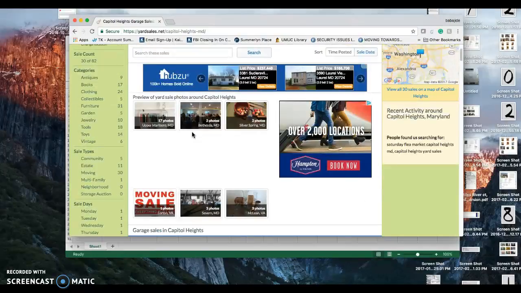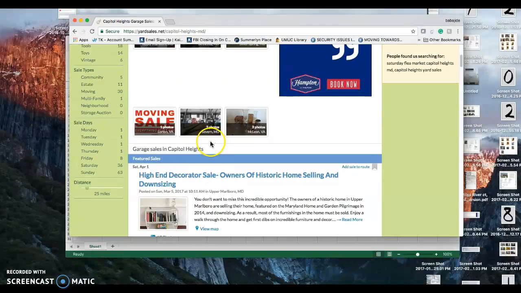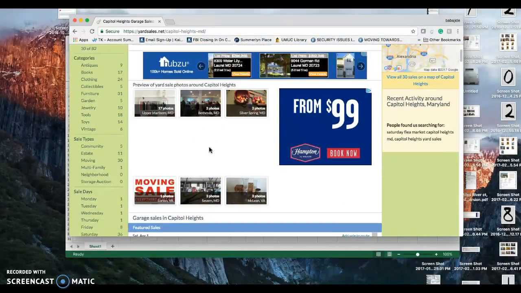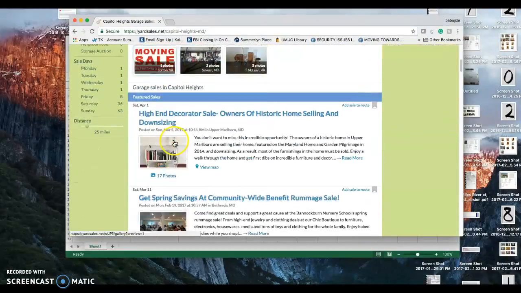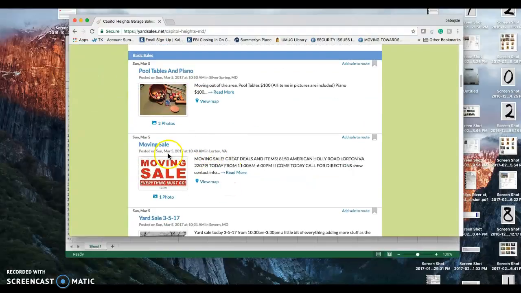When you get on the website for the first time, a little pop-up is going to appear asking if you want to subscribe and get email notifications. Say yes, you do. You might want to open a new email address just for these notifications, so you can get those on a daily basis. Here are the sales going on in the area.